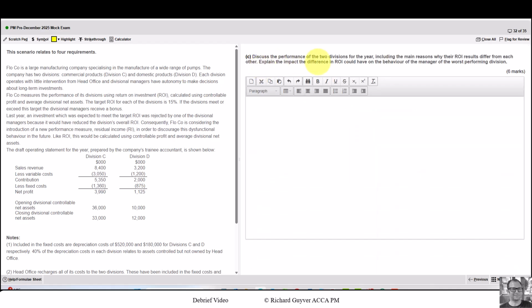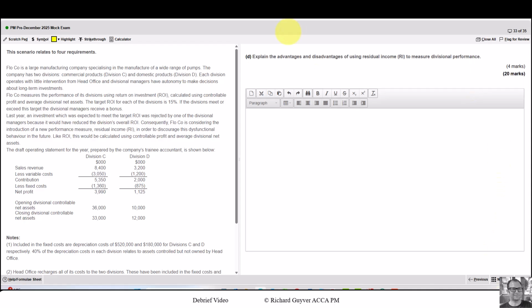For C, discuss the performance of the two divisions for the year, including the main reasons why their ROI results differ from each other, and explain the impact the difference in ROI could have on the behaviour of the manager of the worst performing division. So as a discussion, we need to include these main reasons and explaining this difference. That's for 6 marks. And advantages and disadvantages of RI for 4 marks. So I'd expect 2 advantages and 2 disadvantages in order to get all of the marks.